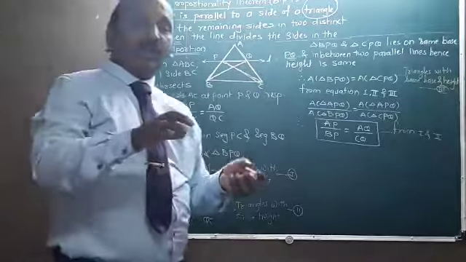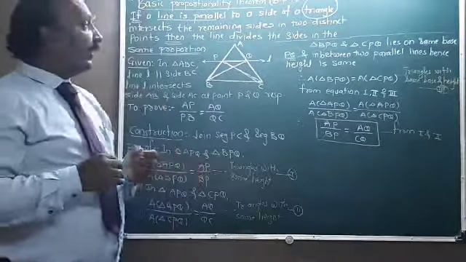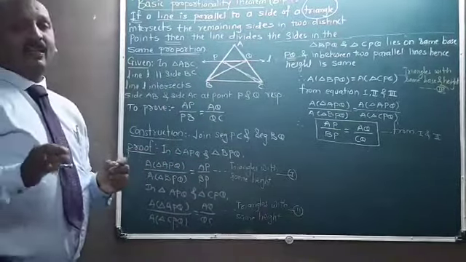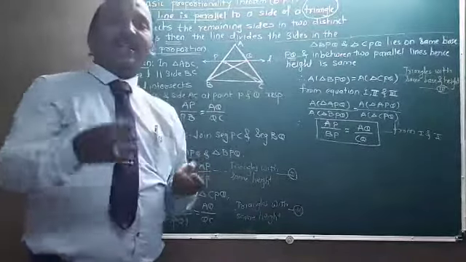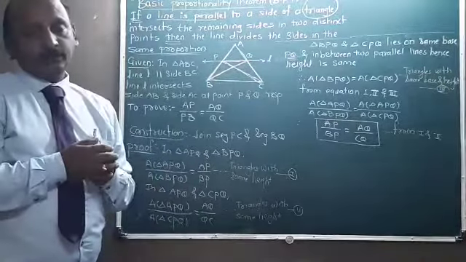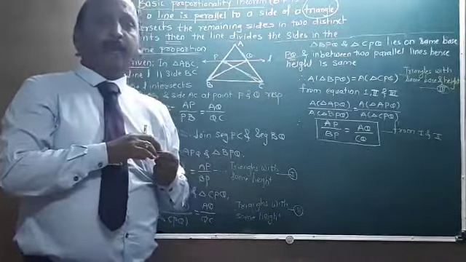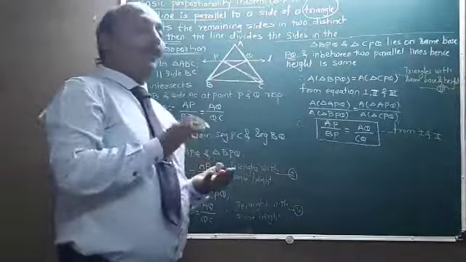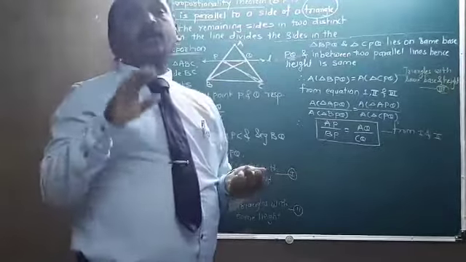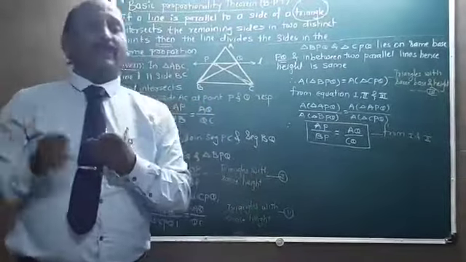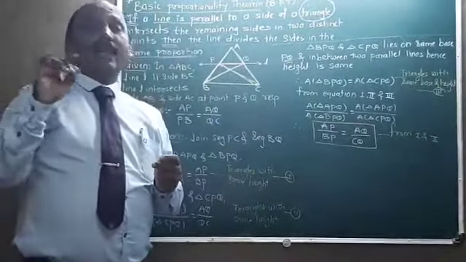So for the converse of BPT, the statement is like this: if a line divides two sides of a triangle in proportion, then that line is parallel to the third side. Actually, for the board examination, this theorem's proof is not asked, but this is very important to solve the examples.